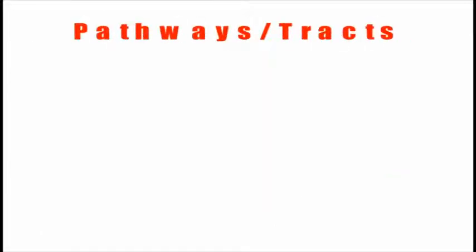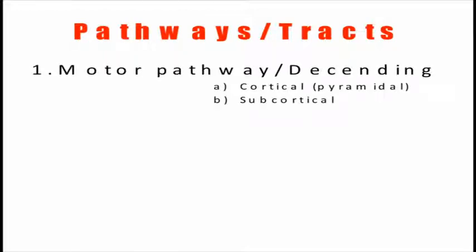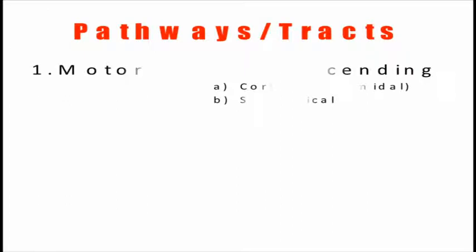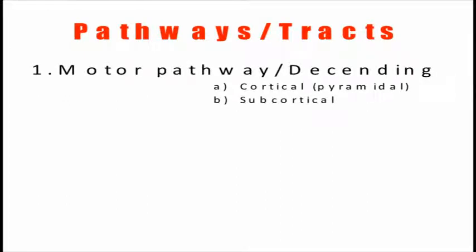Now we will talk about the pathways or tracts of the spinal cord. These are basically collections of neurons which travel through the spinal cord. The motor pathway is also called the descending pathway.